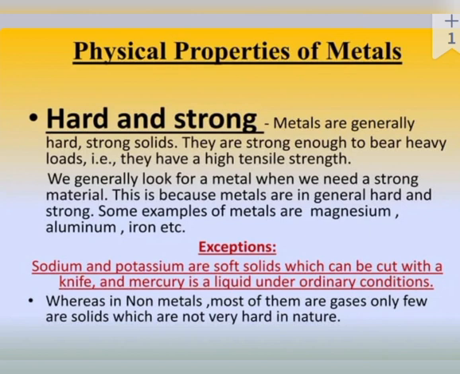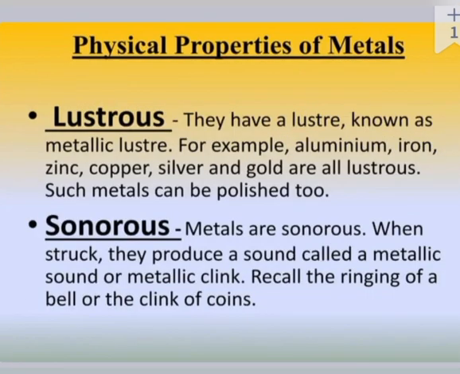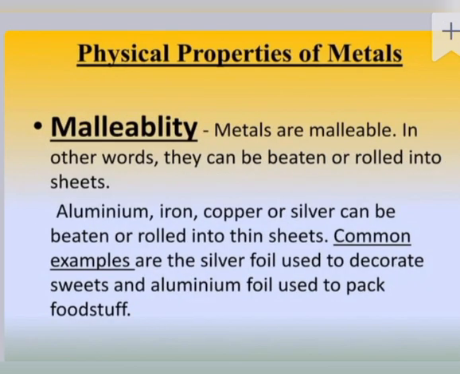Next, metals have the luster property. They have a luster known as metallic luster, meaning shine. For example, aluminium, iron, zinc, copper, silver, and gold are all lustrous. Such metals can be polished too. Sonorous means having sound in nature. Metals are sonorous when struck. They produce a sound called metallic sound or metallic clink. Recall the ringing of a bell or the clink of coins. An example is a temple bell.